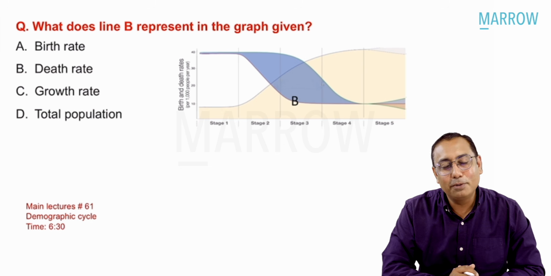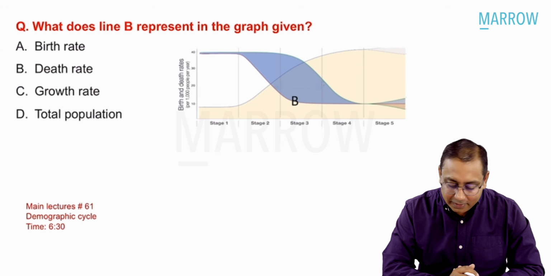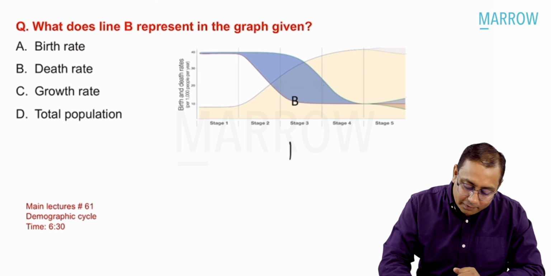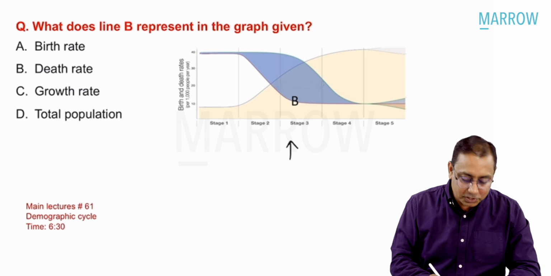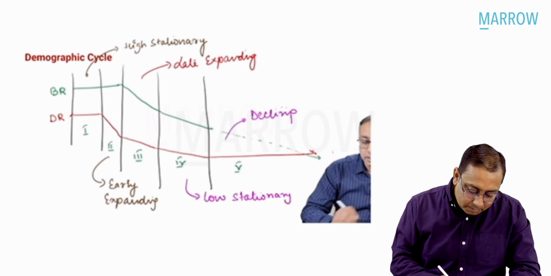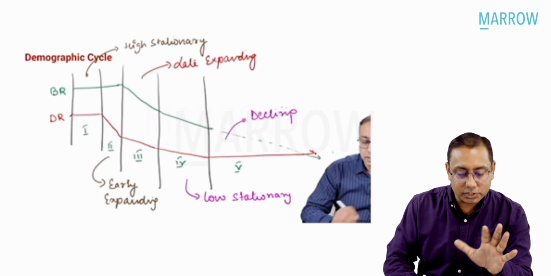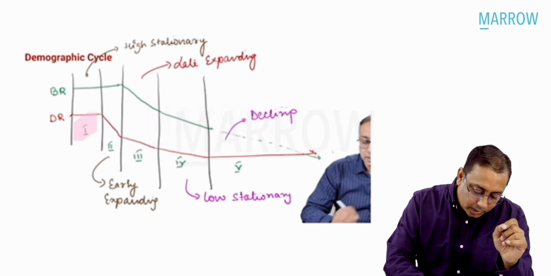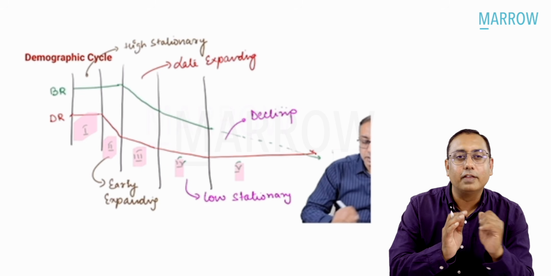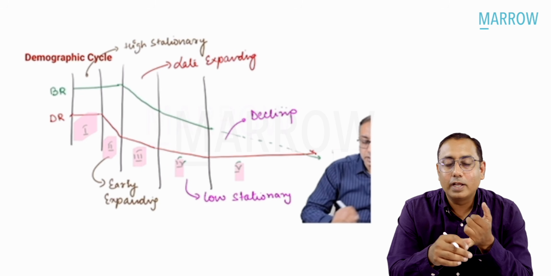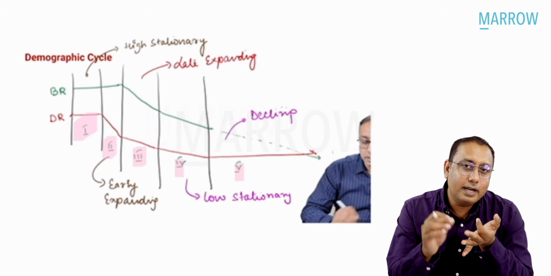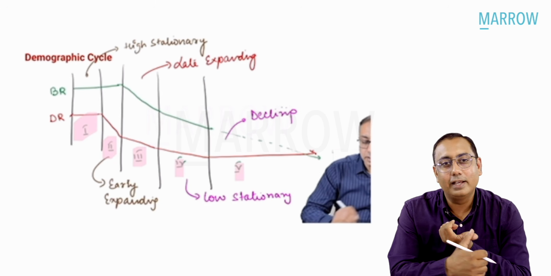So it's a very super duper easy MCQ. You already know that what we have here are the demographic stages. This question had been discussed in lecture number 61, where you know that there are 5 demographic stages. Stage 1 is high stationary, then early expanding, late expanding, low stationary, and declining phase.